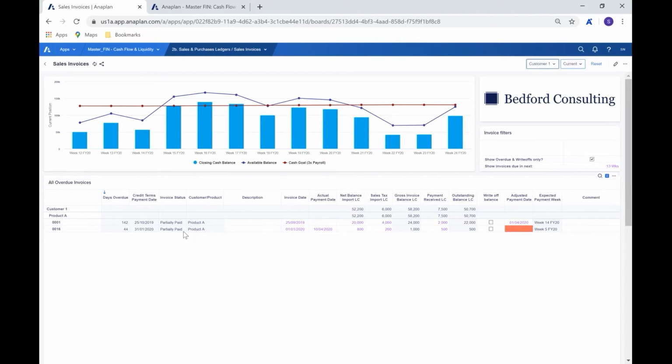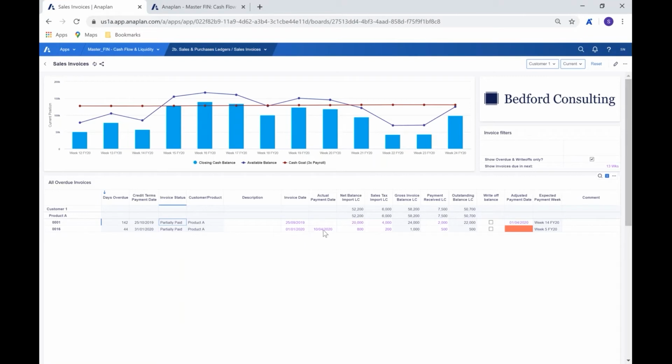And the key thing, of course, is that this is going to be based on the changes that we just made. So whether it's overdue is going to be based on that setting that we previously made when we moved that 6,000, because that's going to determine whether they would fall into this category or not. Another key point here is the invoice status. In this invoice status, we can see that this has been partially paid. When we're looking at customer one, these two invoices have been partially paid. Now it's been ranked in terms of the days that are overdue. So we can see that invoice 0001 is particularly overdue, 0016 slightly less. We can see the credit terms payment date and the invoice status here being partially paid.